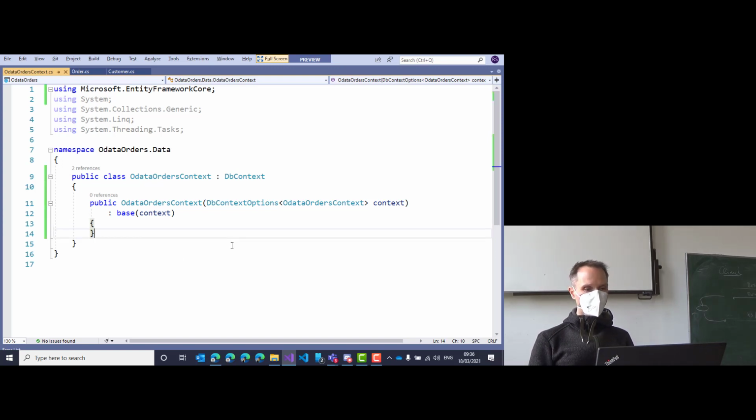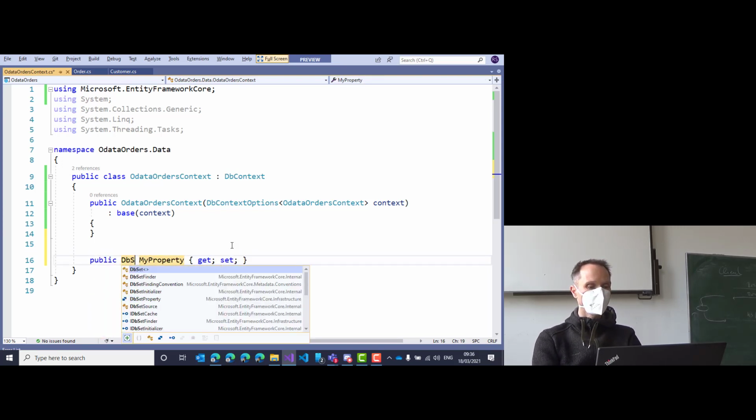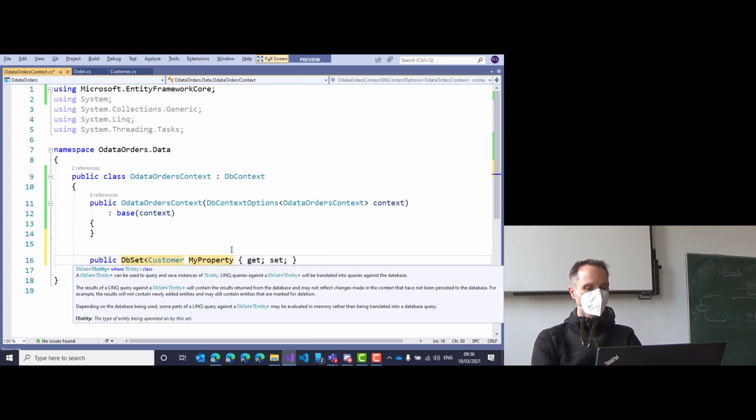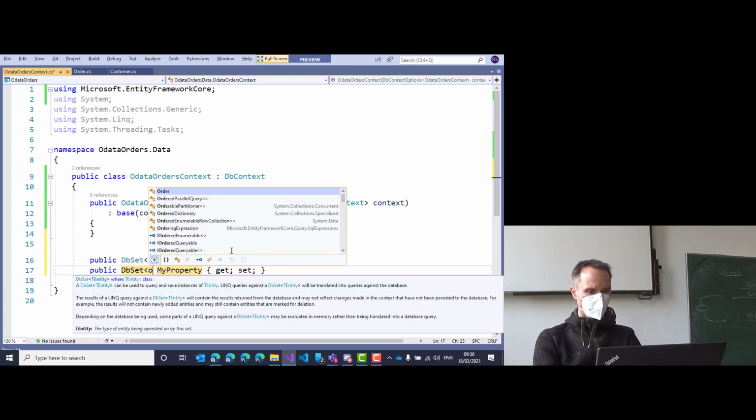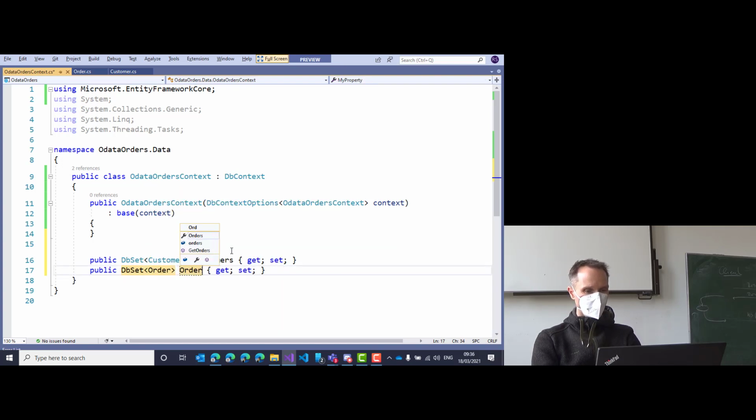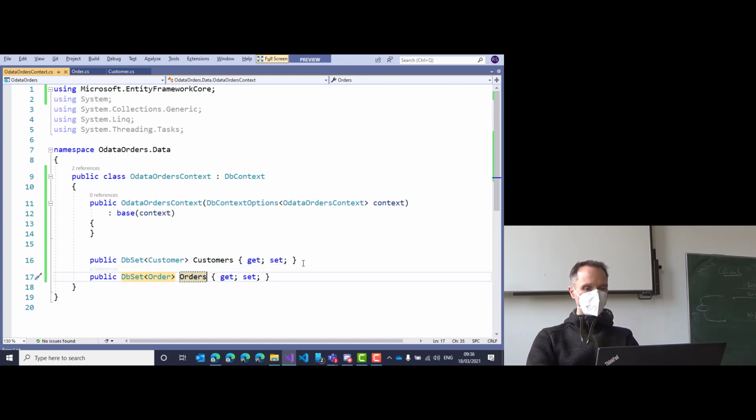When you have the constructor, you have to add two properties, one for each table, and the data type, if you look it up in the cheat sheet, is DbSet. DbSet of customers, and DbSet of orders. These two properties will make our tables available in Entity Framework, and these two properties will make sure that the proper tables are created in the database. This will become the table name.